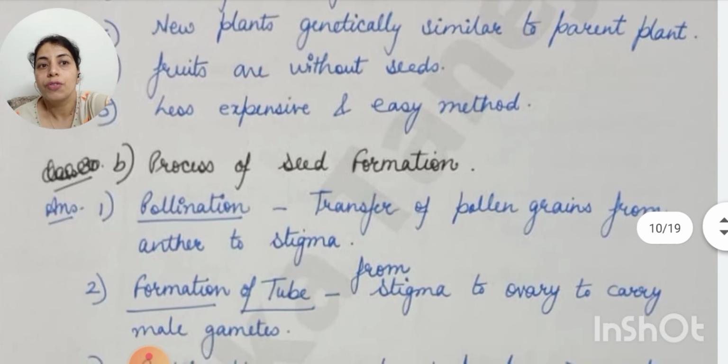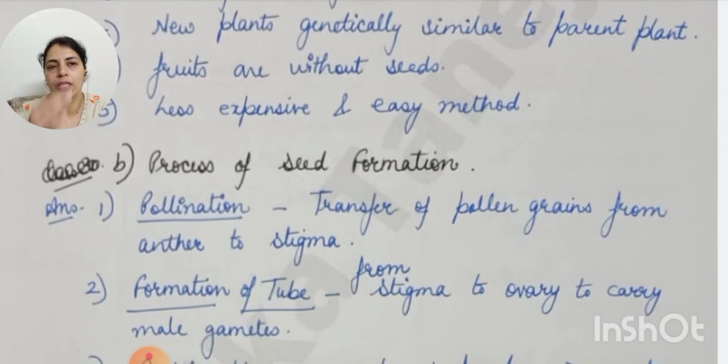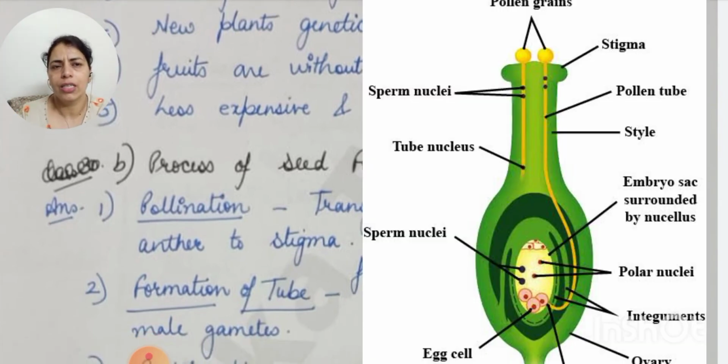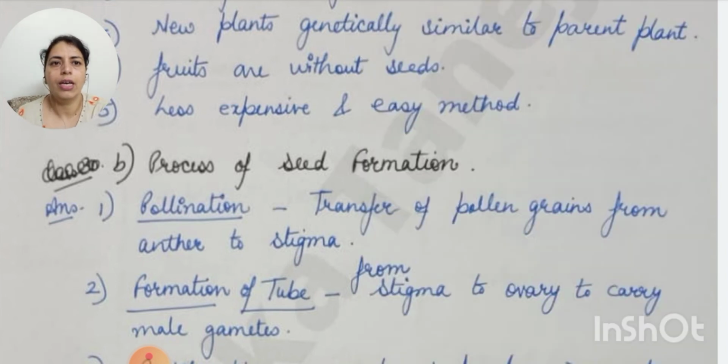Now process of seed formation, how the seed is formed. This diagram you are seeing on the screen, this diagram is not much important. ये ज़्यादातर draw करने के लिए नहीं आता है, but process can be asked from you and from diagram you can easily understand it. First is pollination, that is transfer of pollen grains from anther to stigma. अब वो cross pollination भी हो सकता है, self pollination भी हो सकता है.